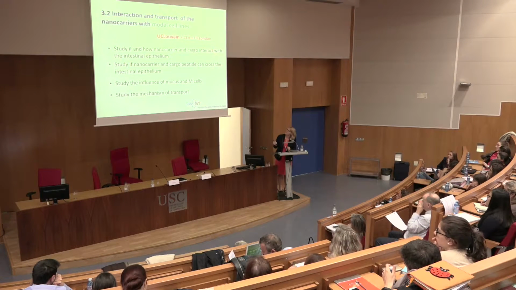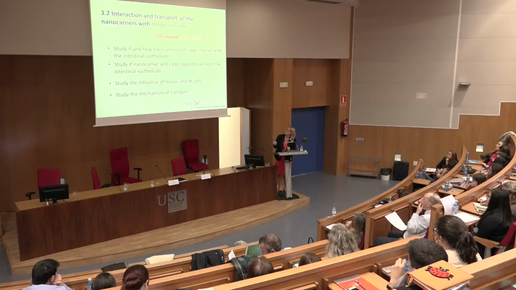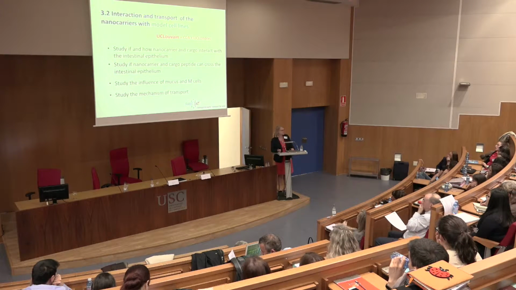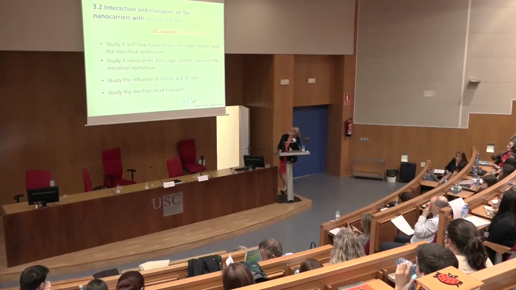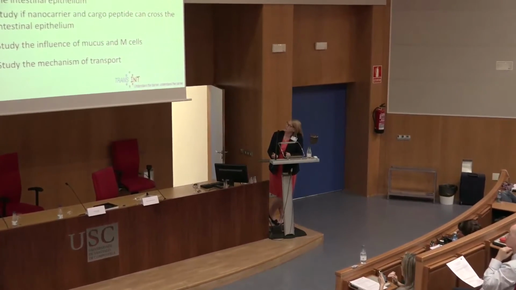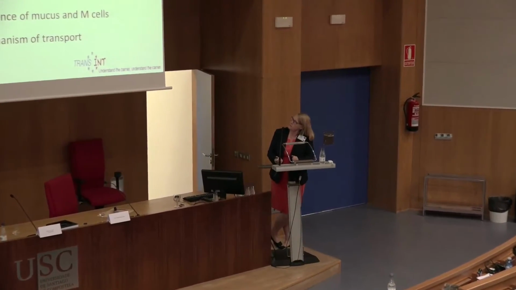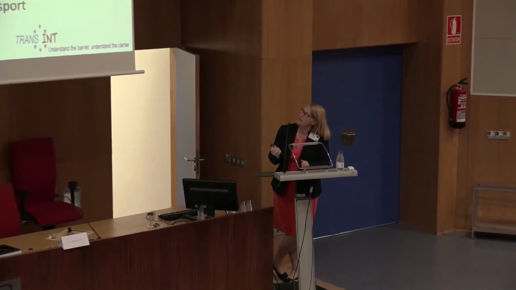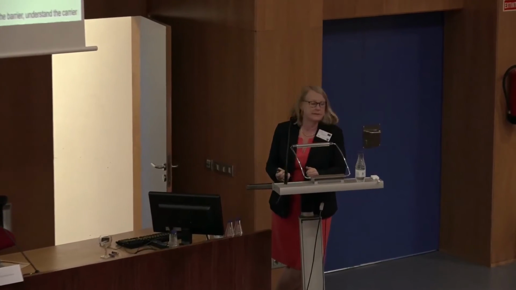So the next step, and we were the reference center, but we had some collaboration with CEA, UC London for some data, was to look at model cell lines and to see if and how the nanocarrier and the peptides interact with the intestinal layer, and also to look at the transport of the peptide and the nanocarrier across this intestinal layer, and look at the influence of the mucus and M cells and mechanism of transport.